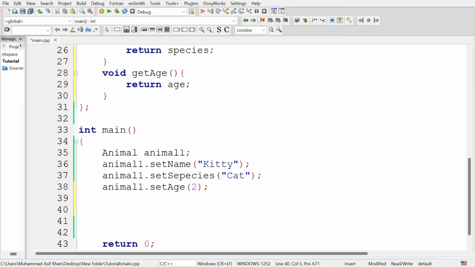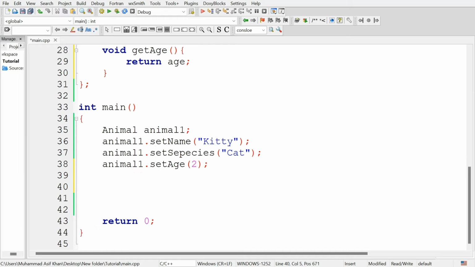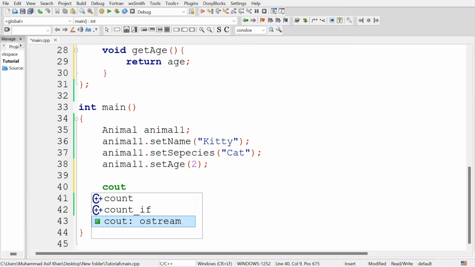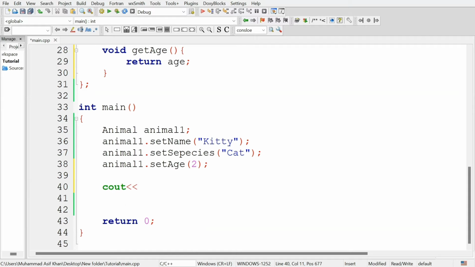Let's call these to display the details of this animal1 object. So cout, name of animal is, and then call this getter method to display the name of animal1.